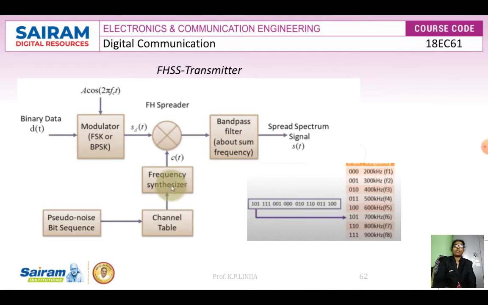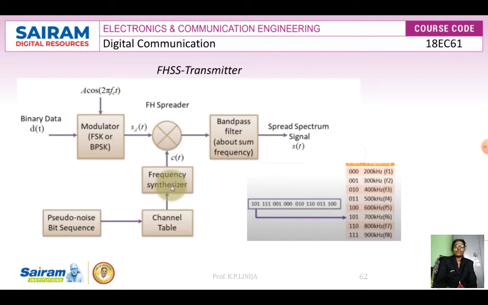Next we will see the frequency hopping system, that is, the transmitter. In the transmitter, the binary data d(t) is fed into the modulator. Here we can use a modulation technique like frequency shift keying or binary phase shift keying. The input data will be modulated with the carrier signal. The carrier signal is Ac cos 2 pi fc t.